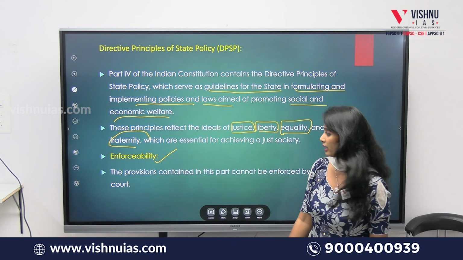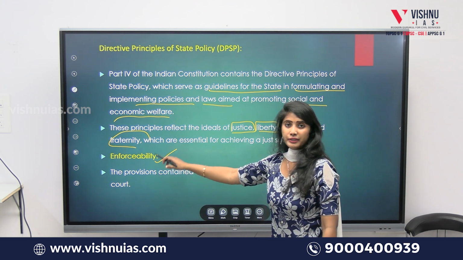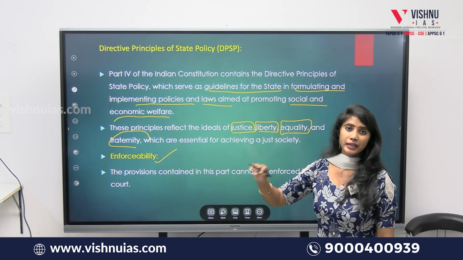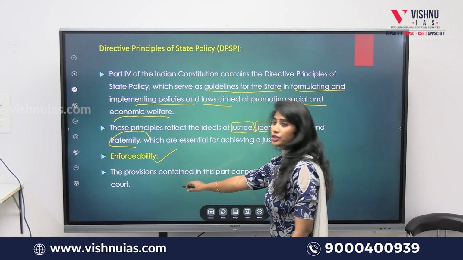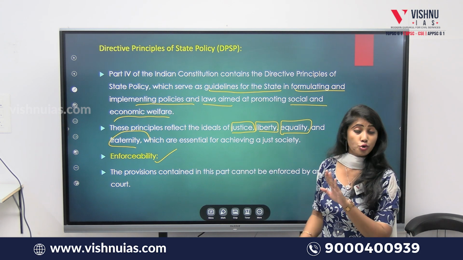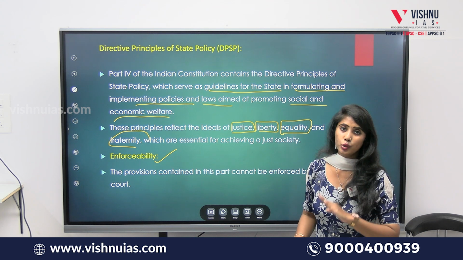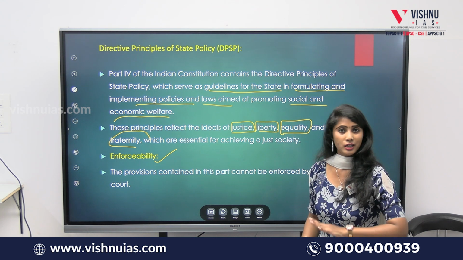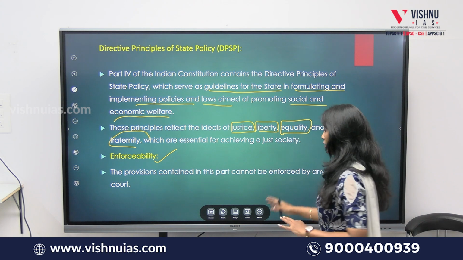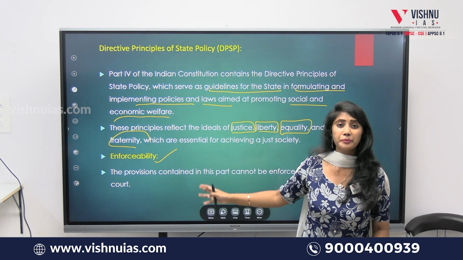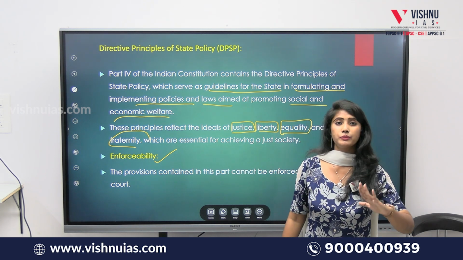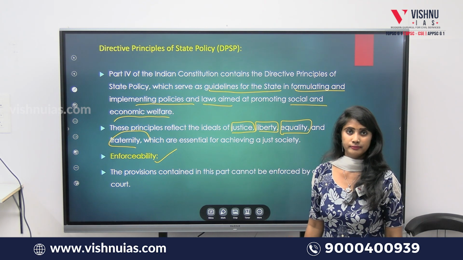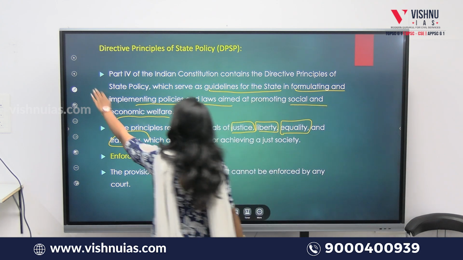Now, first let's see the enforceability. Statement 1. The statement given is about whether these DPSPs are enforceable by the courts or not. It states that provisions contained in DPSP are not enforceable by any court of law. Nobody can go to the court pleading for implementation of these DPSPs in case a state does not seem to be following them.